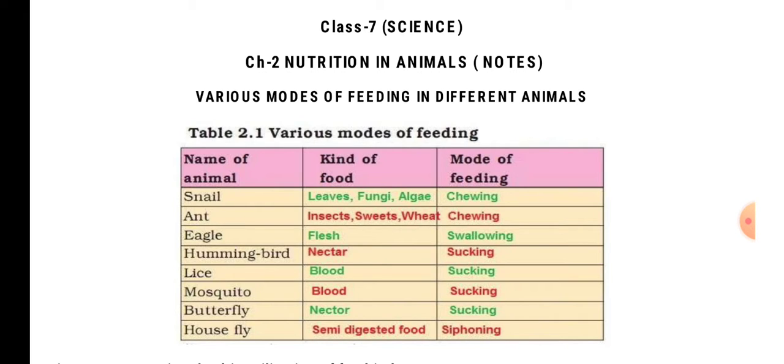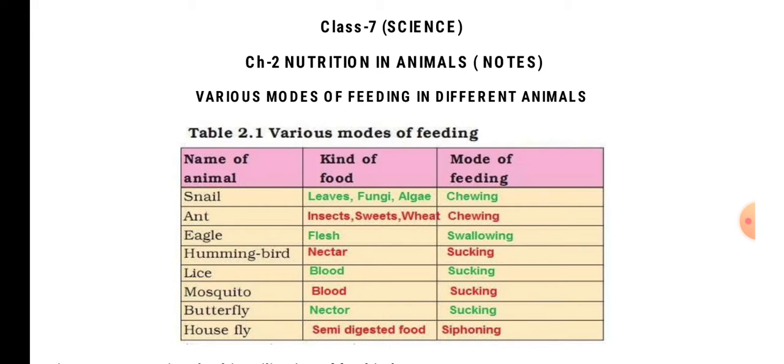So from the previous chapter, nutrition in plants, we already know that animals fall in the category of heterotrophs. They depend on different animals or plants for their nutrition or energy process. Nutrition being a very important process, the type of feeding habit that the animal follows helps us in understanding the type of digestive system they may have, which will ensure proper nutrition to that specific animal.